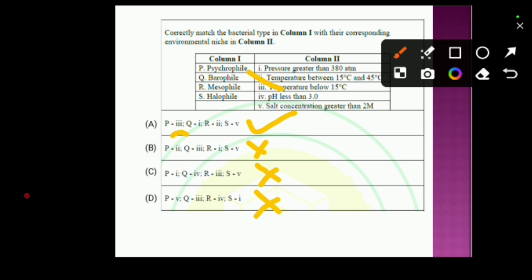Let's see another option, that is Q, barophile. Barophile is an organism that thrives at pressure greater than 380 atmosphere. Third, R is mesophile. Mesophile is a bacteria that thrives at temperature between 15 degrees centigrade and 45 degrees centigrade. That is, R is equal to 2. S, halophile. Halophile is a bacteria that thrives at salt concentration greater than 2 molar. That is, S is 5. So option A is correct here.